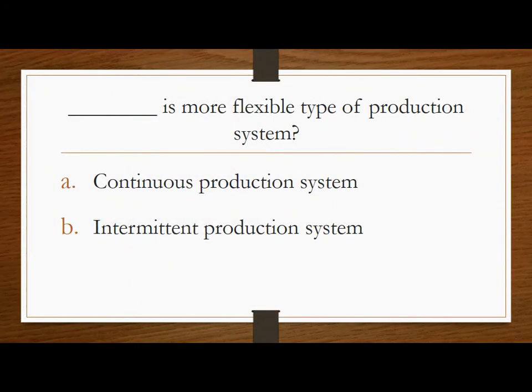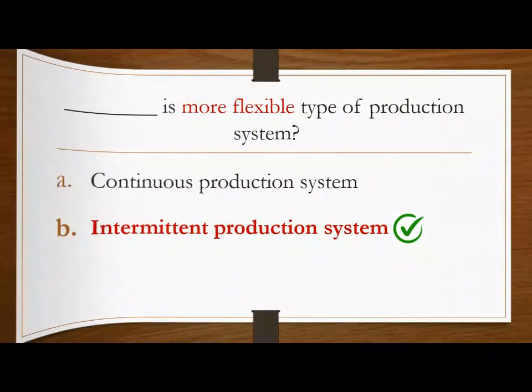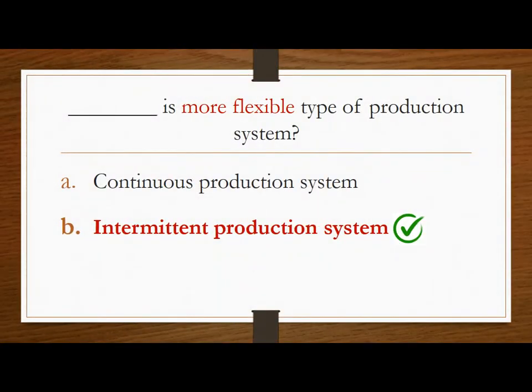Dash is more flexible type of production system. Options are continuous production system and intermittent production system. So, which production system is more flexible? Yes, correct answer is intermittent production system is more flexible type of production system than continuous production system.